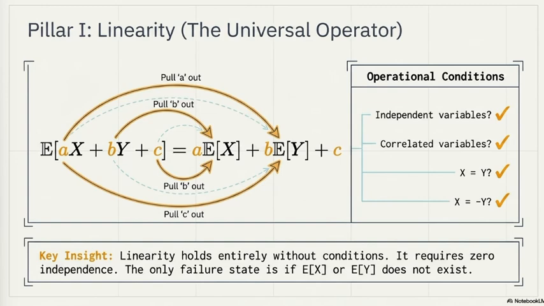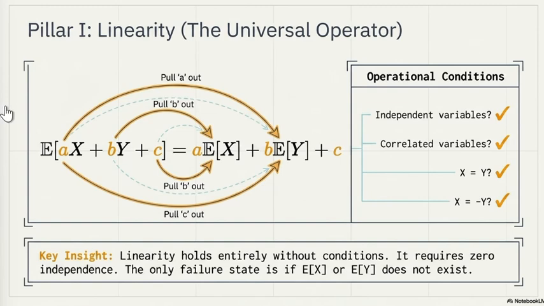Now, constants move outside the expectation unchanged. Only the random variable remains inside. The surprising part is shown on the right: expectation remains linear whether variables are independent, dependent, positively correlated, or negatively correlated. Independence is not required here. That's what makes this property very powerful. The only requirement is that the expectations themselves exist.